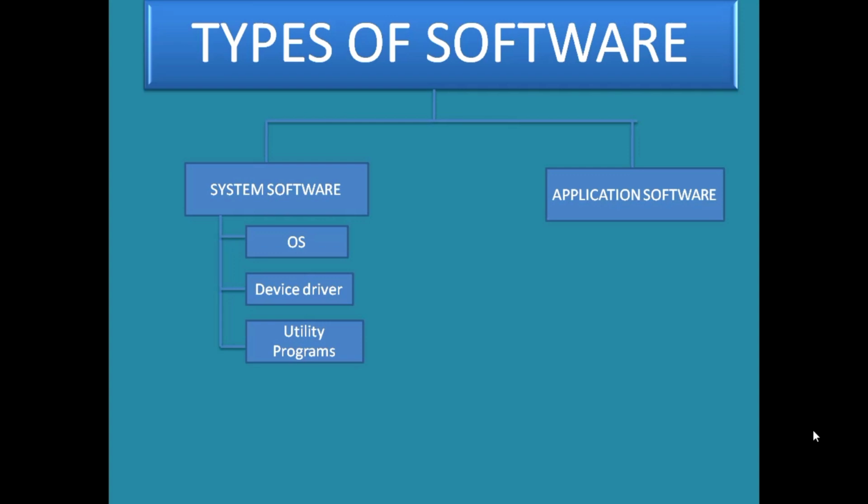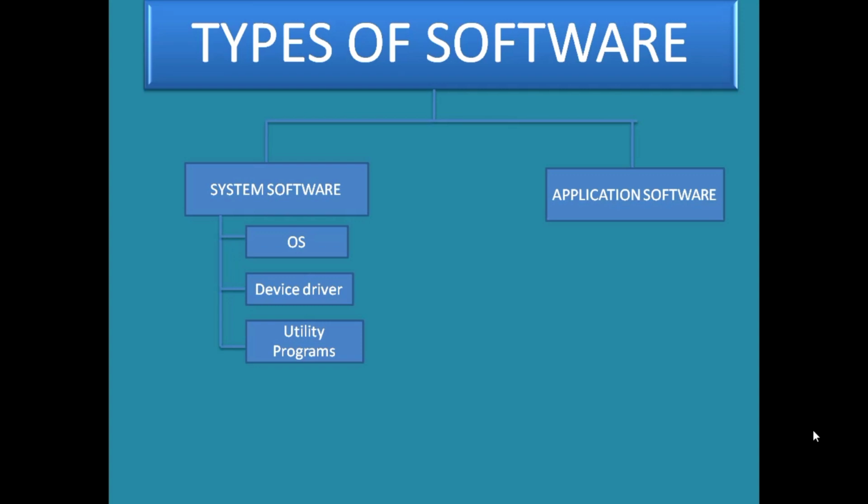We cannot say like friends, see, your new friend is here, this is the printer, do so and so. We need to instruct the computer in the form of some language, and that instruction is given in the CD that comes along with the printer. That is a device driver. Many devices come with software that we have to install in order to run that device. Without the device driver, that device will not run, so it also comes under system software.